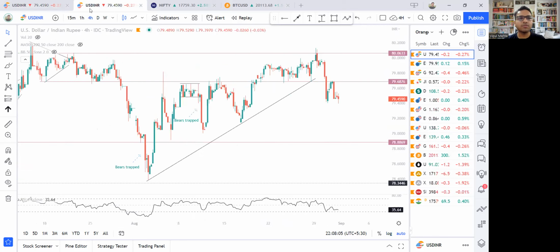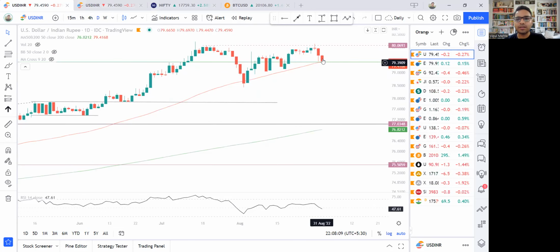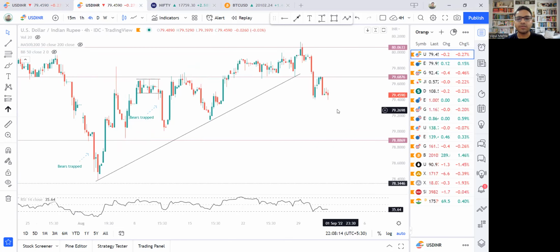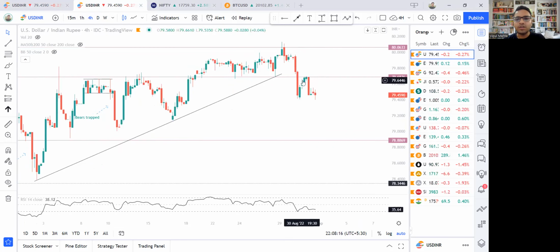Let's also take a look at the 4-hour chart of the USD INR. One candle on the daily equals 6 candles on the 4 hours, so 4 into 6, 24 hours. This is where we were yesterday. Yesterday this fall had already happened and the price had given a bounce, bouncing around this zone. Today the price hit a resistance at this zone, 79.86,